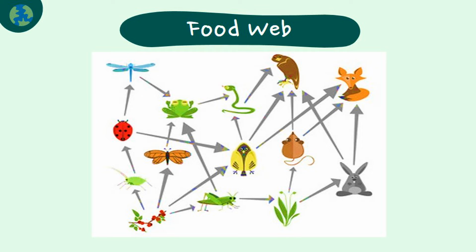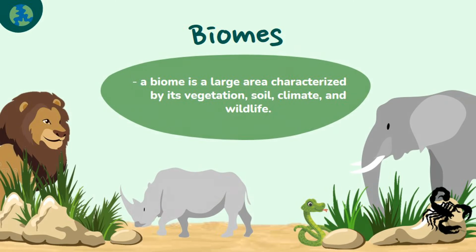All of the interconnected and overlapping food chains in an ecosystem make up a food web. A biome is a large area characterized by its vegetation, soil, climate, and wildlife. It is also called a major life zone, the largest geographic biotic unit, a major community of plants and animals with similar life forms and environmental conditions.